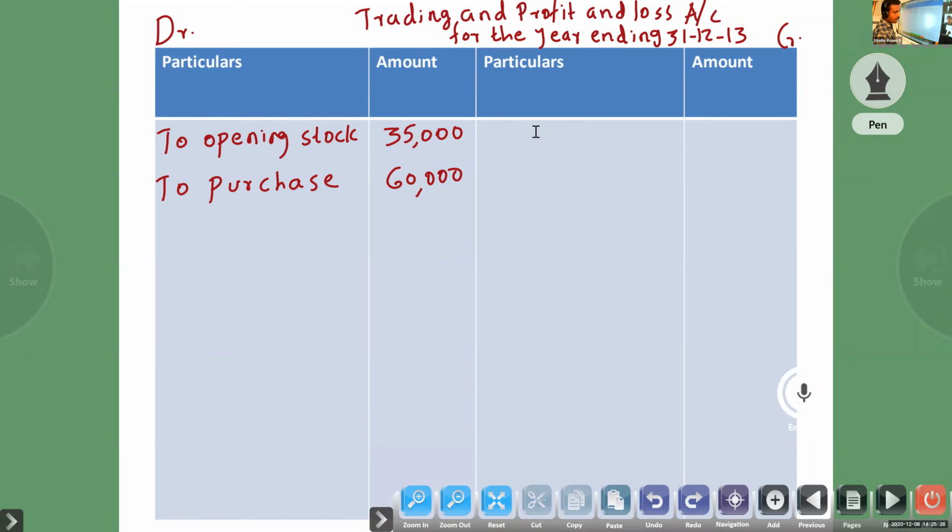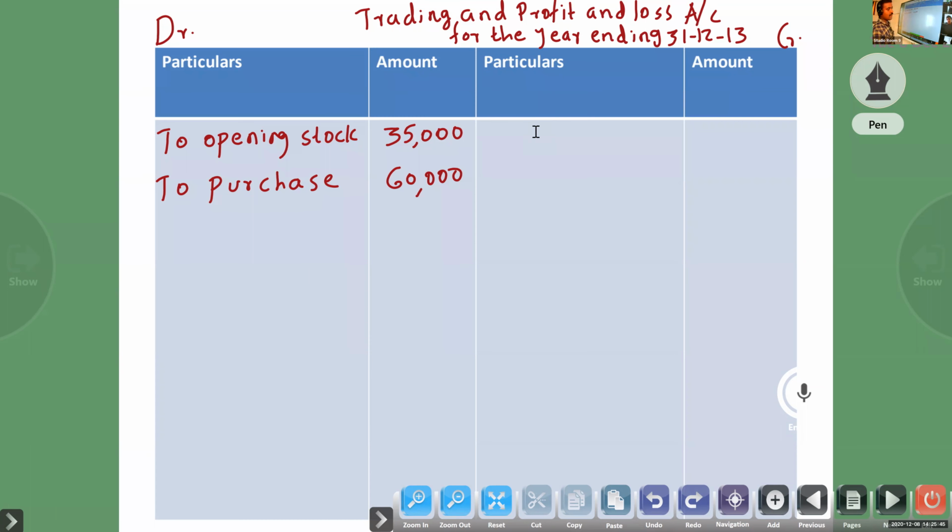Clear? Opening stock from the opening information, next purchase from the creditors account, because it is given that all sales and purchases were on credit.